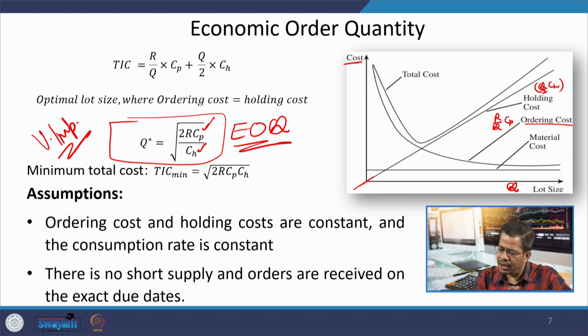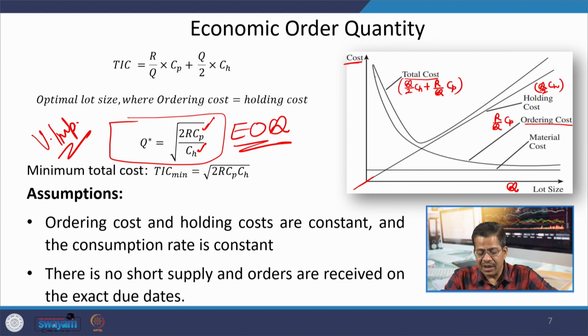Now, third is the total cost, which is Q by 2 Ch plus R by Q Cp. If you see this particular graph of total cost, it is very interesting that as your Q is increasing up to a particular level, this total cost is decreasing. It is decreasing, decreasing, decreasing, and up to a particular point it has decreased.